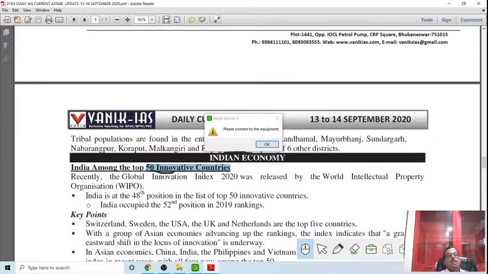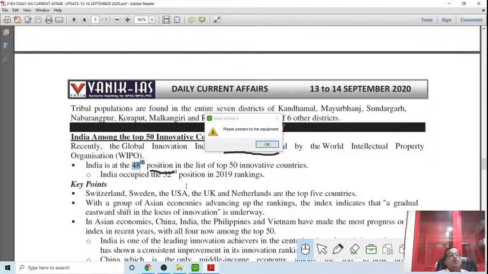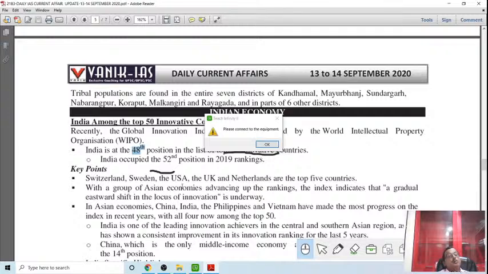India is at the 48th position in the list of top 50 innovative countries. Earlier last year, India was at 52nd rank, and this year it has come to 48th rank. This is a four place improvement. Good news. So the government of India has been promoting innovation: Atal Innovation Mission, Atal Tinkering Lab. Because innovation can bring originality, innovation can give recognition, innovation is always economically rewarded, and innovation gives excellence.